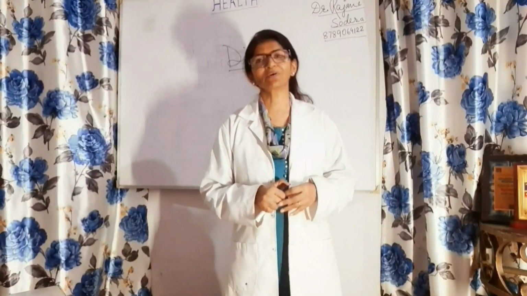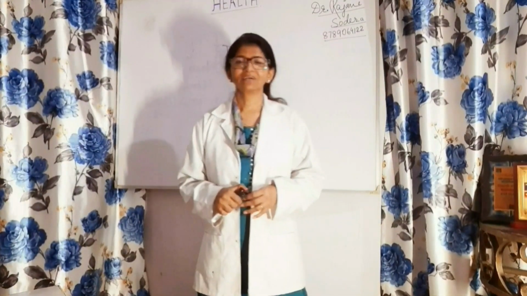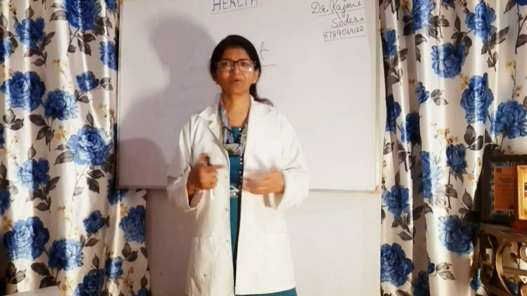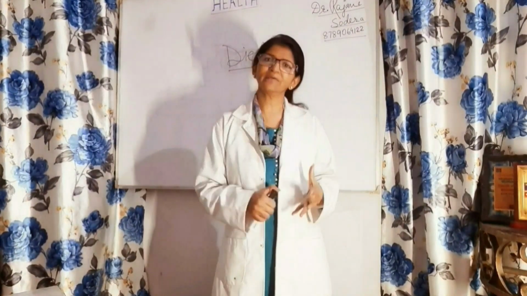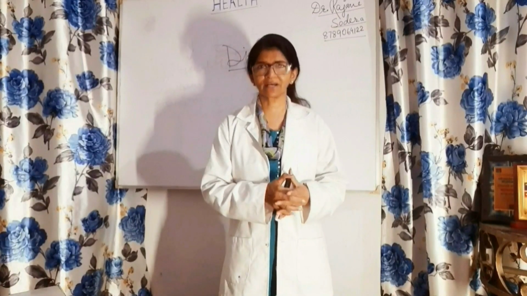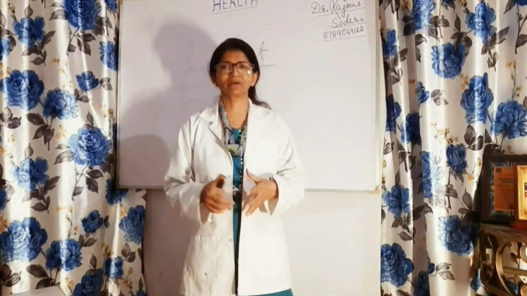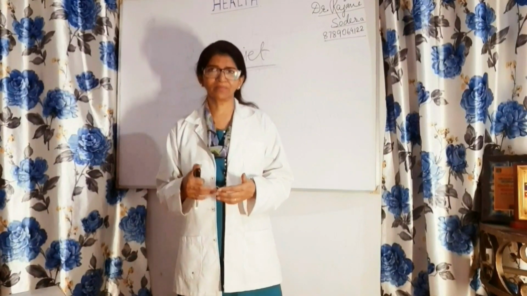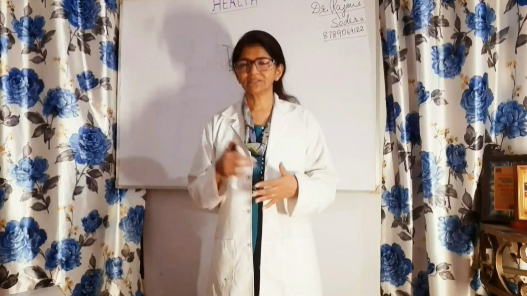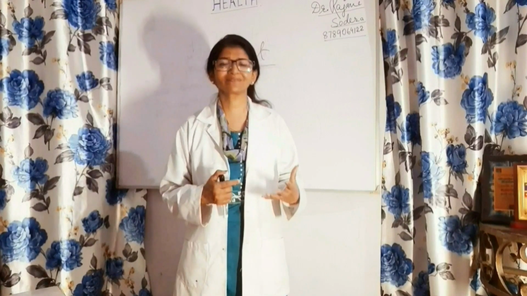All systems have their own mechanism to work. The excretory system comprises kidneys, ureters, urethra and urinary bladder, which is responsible for filtration and excretion of waste and toxins from our body.